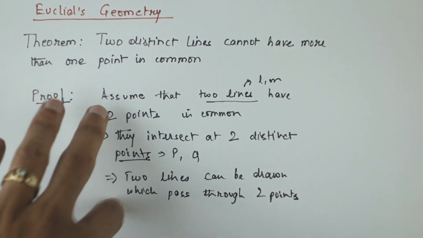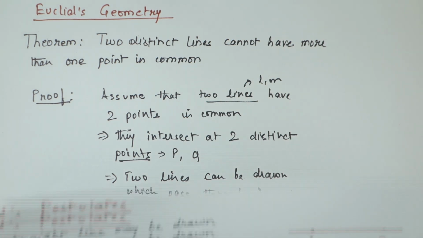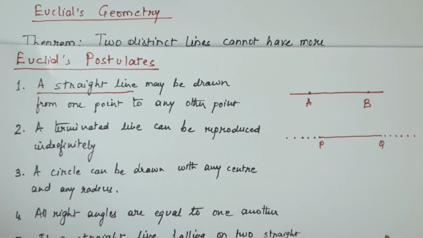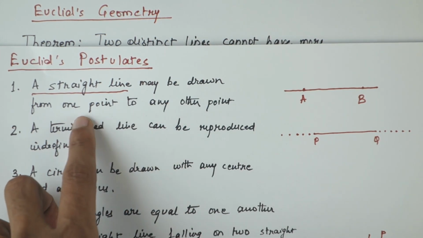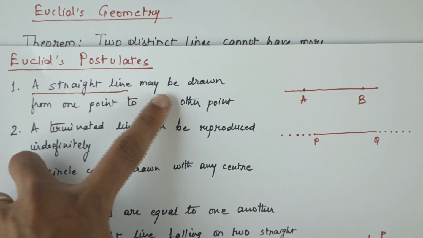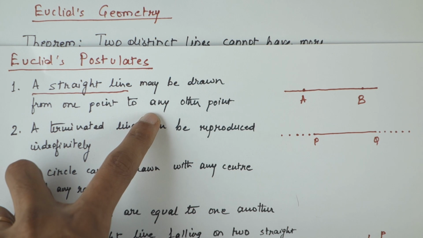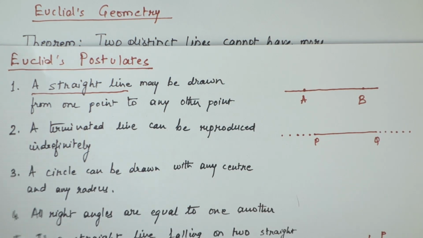Now if you remember Euclid's very first postulate, which goes like this: a straight line may be drawn from one point to any other point. So this says that only and only one line, so there is a unique line which can be drawn from any 2 points. So if we are given 2 points, there is only one line which can pass through both of them.